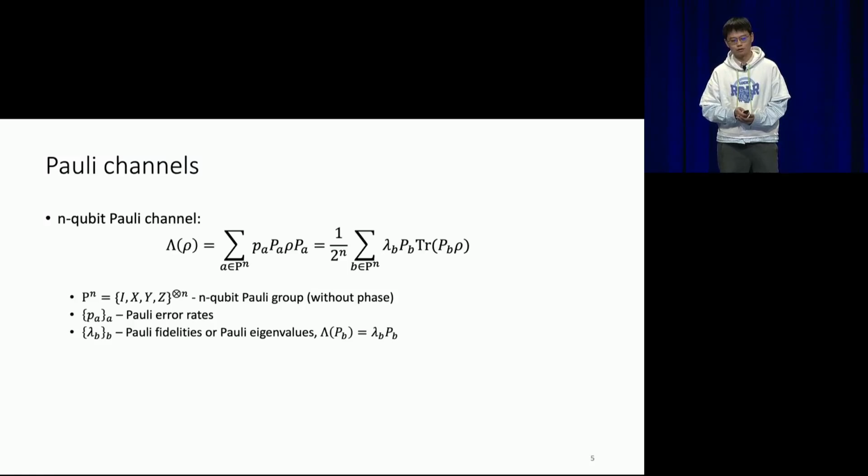Any Pauli channel can also be alternatively written in the form of the right-hand side, parameterized by a set of parameters lambda_b, known as Pauli fidelities or Pauli eigenvalues. This is because if you input a Pauli P_b into the Pauli channel, you will just get that P_b proportional to some lambda_b, just like an eigenvalue.